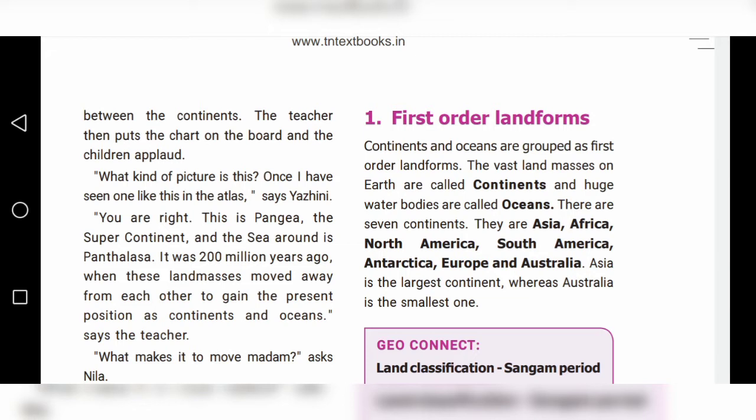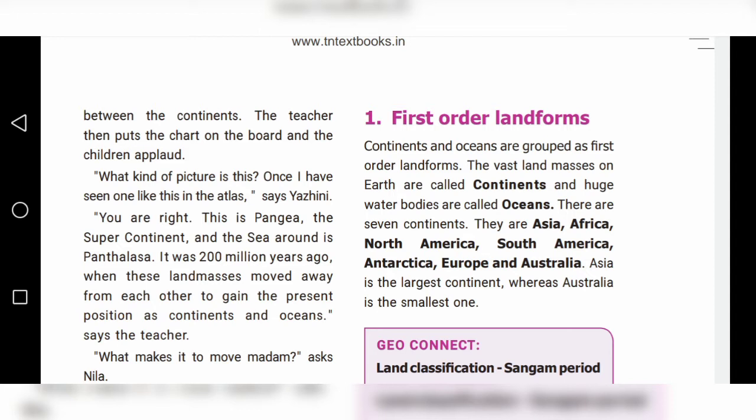The vast landmasses on earth are called continents. What is a continent, children? The vast land. Vast means big, huge, large. So, the vast landmasses on earth are called continents. And huge water bodies, here meaning huge, also we can say big, large, are called oceans.